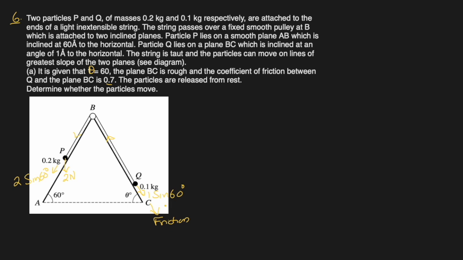So if these two forces are more than this force, rather it will try to move in this direction, but friction will join that force in that case. So we have to just compare whether these two are more than 2 sine 60 or not. So let's see, 2 sine 60 is how much? 2 times sine 60 is square root 3 over 2 again. So just square root 3.